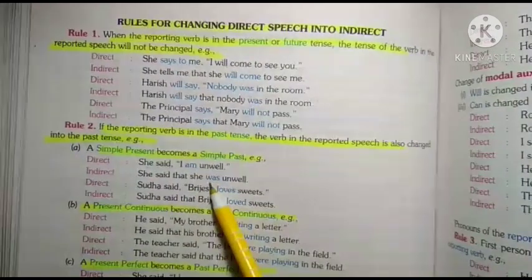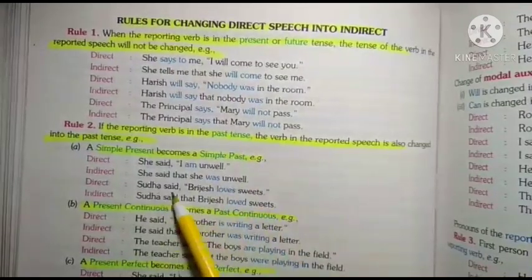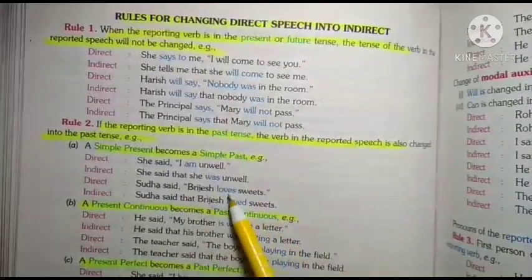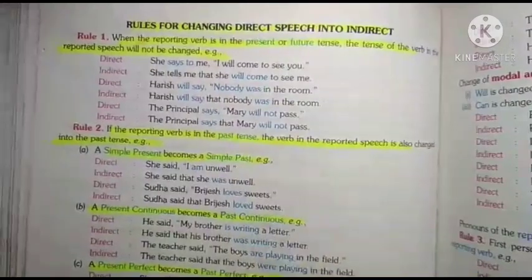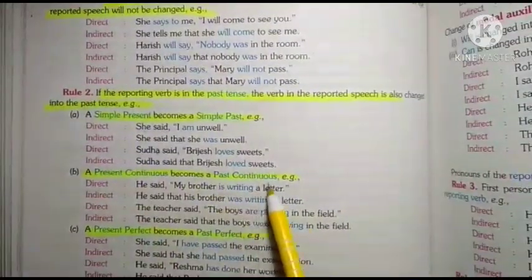I changes according to the new subject. She was unwell. Sudha said, Brajesh loves sweets. So Sudha said that Brajesh loved sweets. Loves is present form, it changes into past form, loved. Sweets.